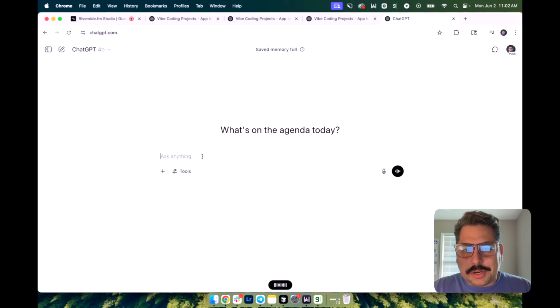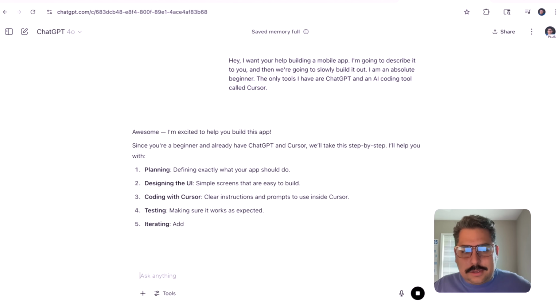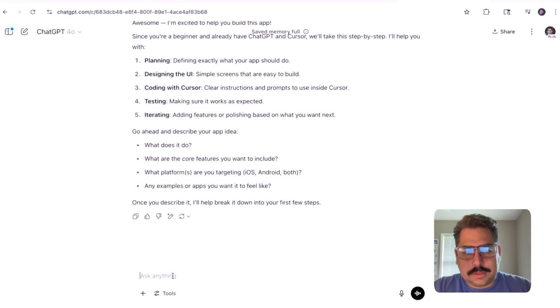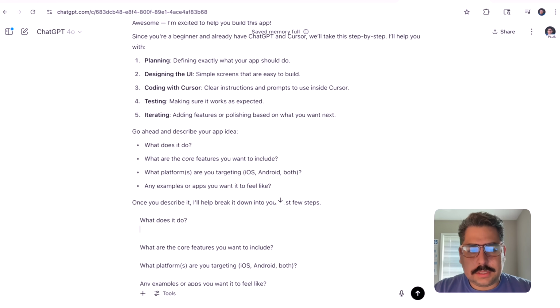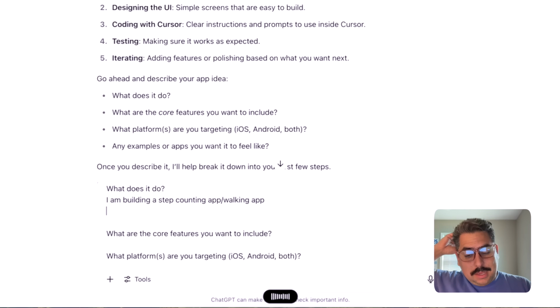Hey, I want your help building a mobile app. Planning, designing, coding, testing, iterating. Okay, so let's describe what this does. I'm just gonna copy this, paste it here. What does it do? I am building a step counting app, walking app, maybe. I want it to be the simplest step counting, walking app in the world.